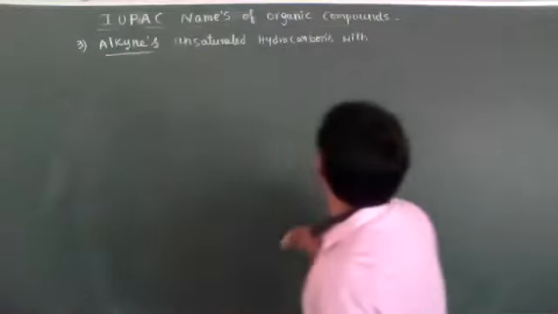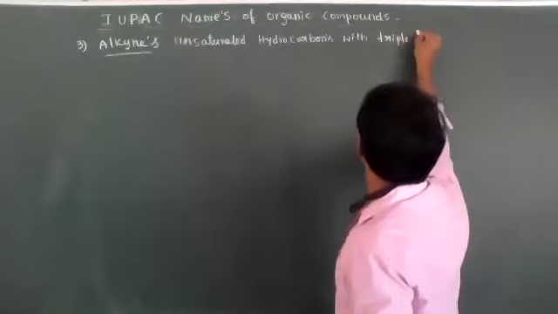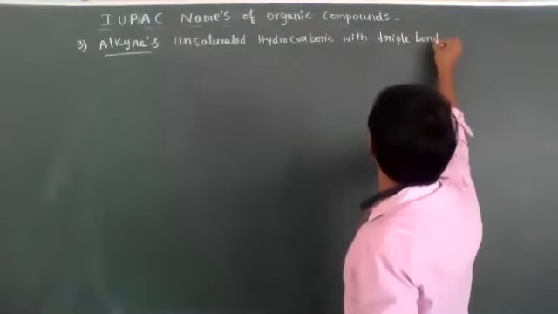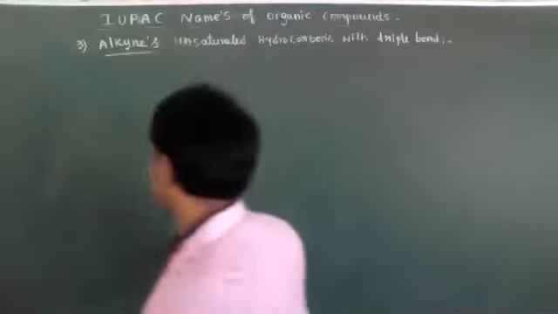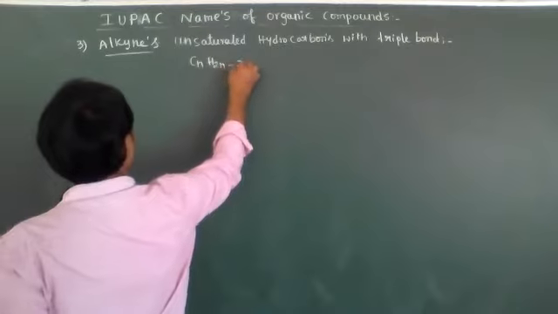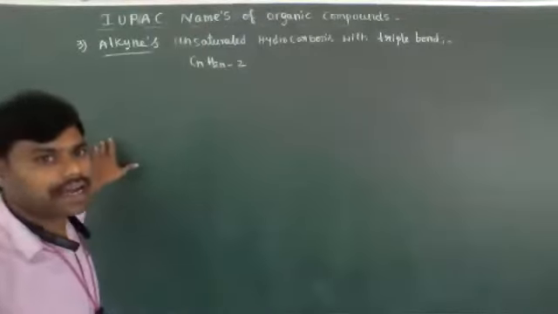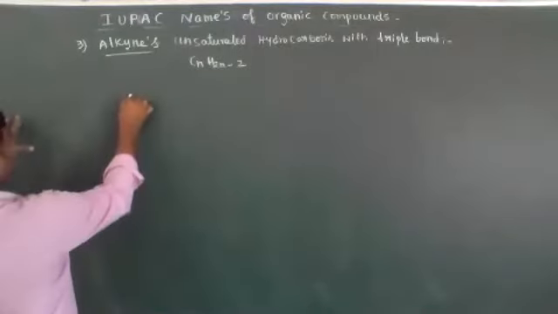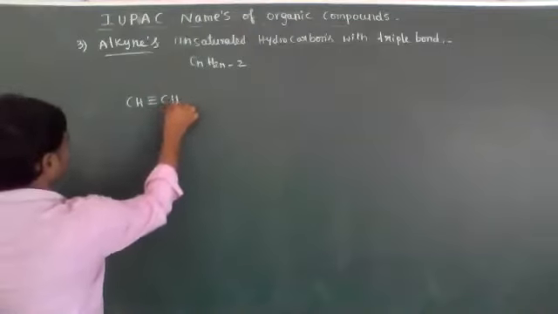Alkynes are the unsaturated hydrocarbons with a triple bond. Compounds containing a triple bond are called alkynes. Its general formula is CnH2n minus 2. Those are called alkynes. Examples, let's see CH triple bond CH.